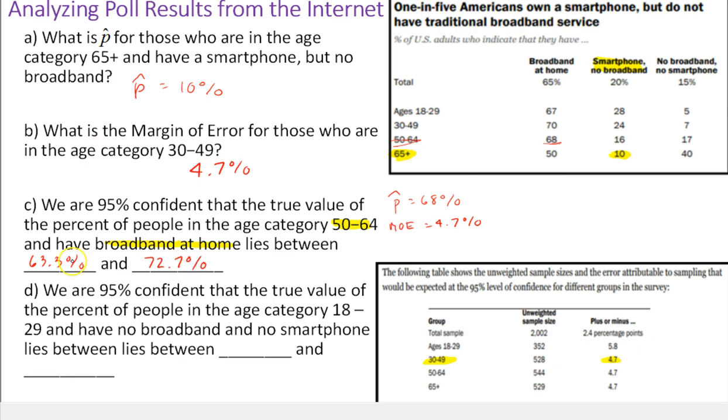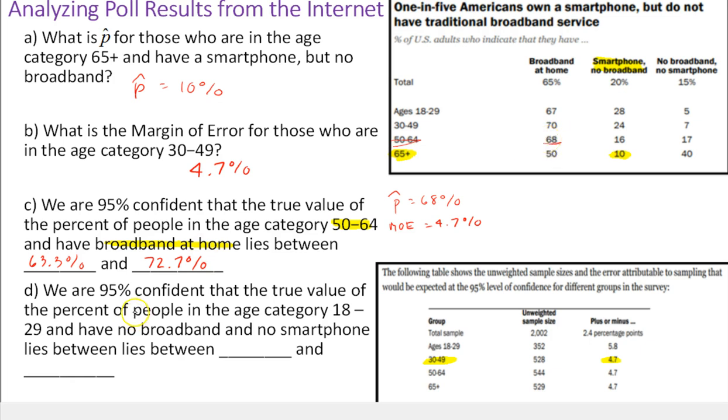Notice that's a relatively big range. It's about 8 or 9 percentage points. I really want you to see this so you can look at it and see, well, they said 68, but we're 95% confident it's actually in this range. Again, these are not facts and exact values that we know are universally true.